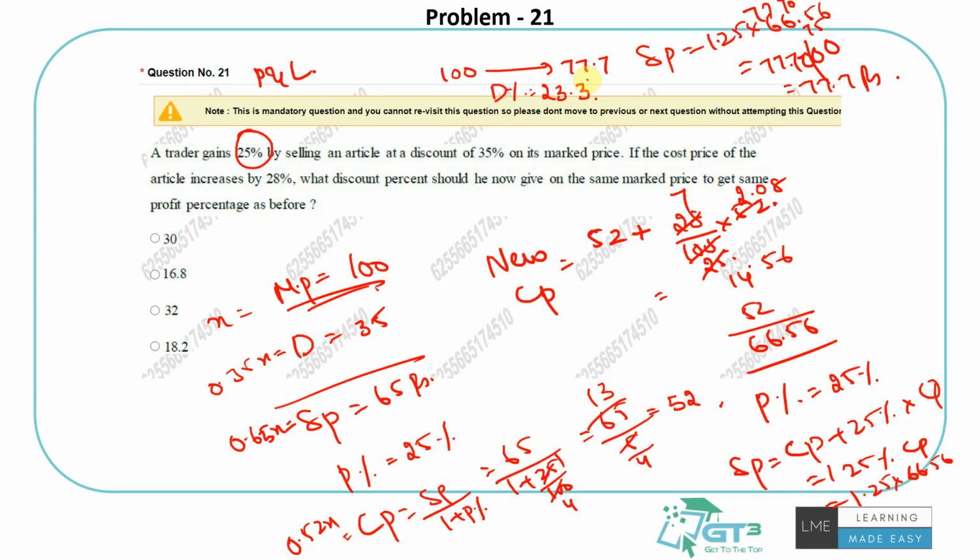That's the problem, I did a small calculation mistake here. So if the mark price is 100 and I'm selling at 83.2 rupees to get the same profit of 25%, I'm giving a 16.8% discount. That's the answer, right?